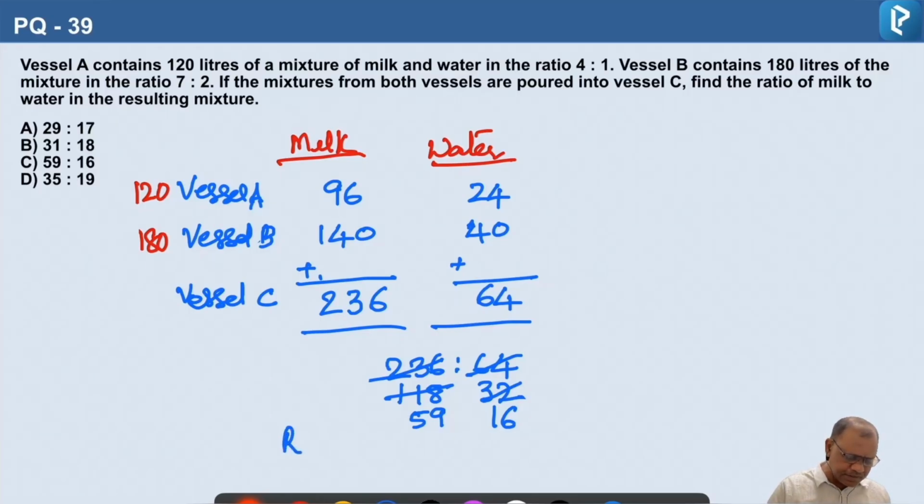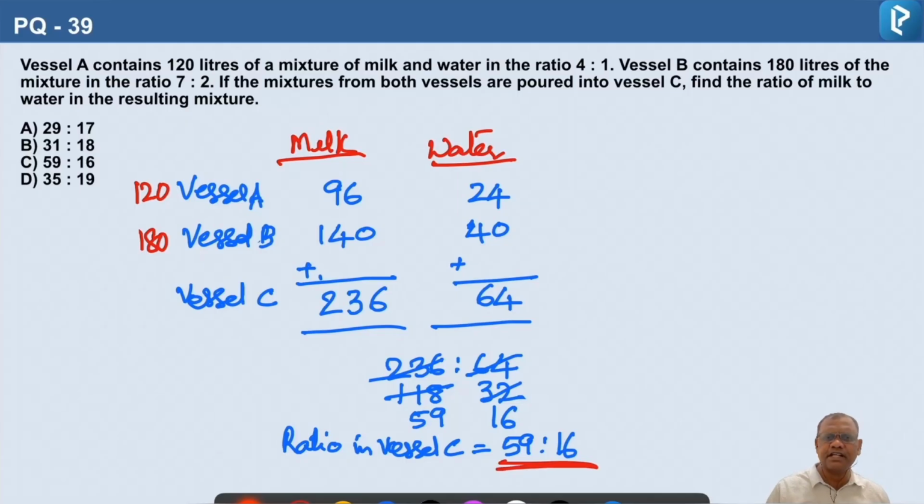So the ratio in vessel C is 59 to 16. Ratio of milk and water in vessel C is 59 to 16. Option C is the right answer.